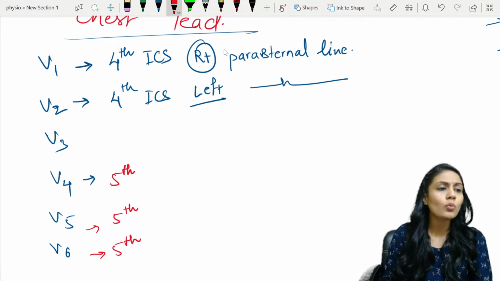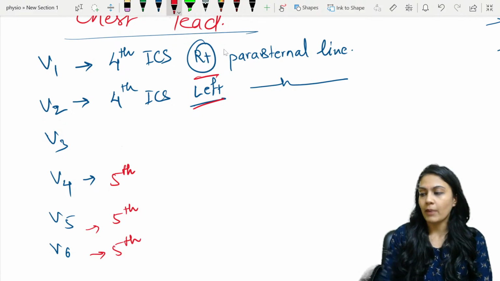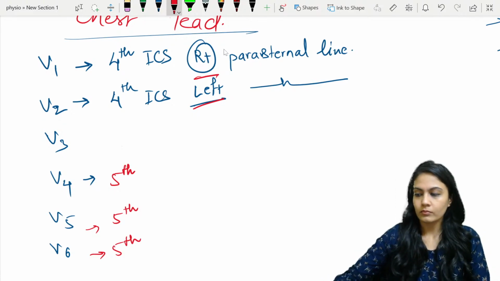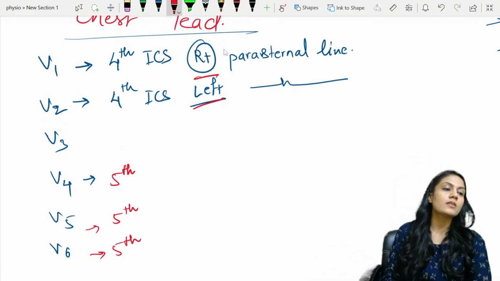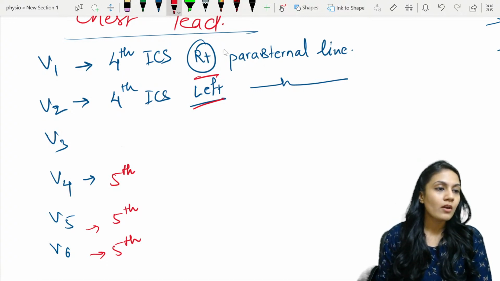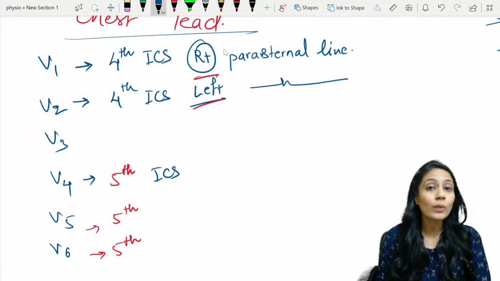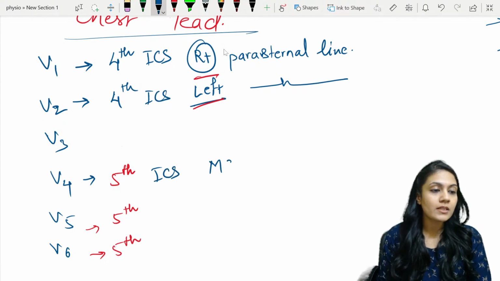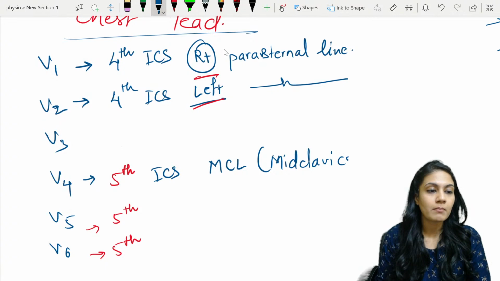We are going to talk about this third one later. Just now concentrate over here. 5th intercostal space, where? Which line over here now? It is the mid-clavicular line. And these are imaginary lines.